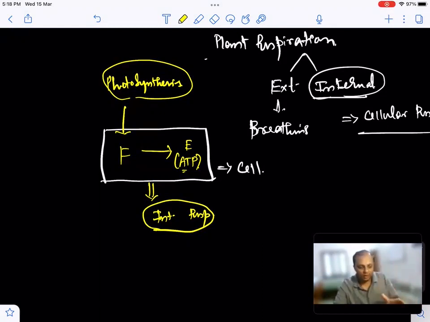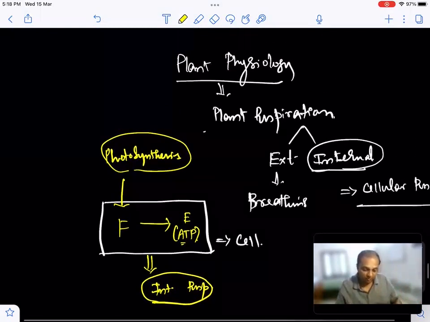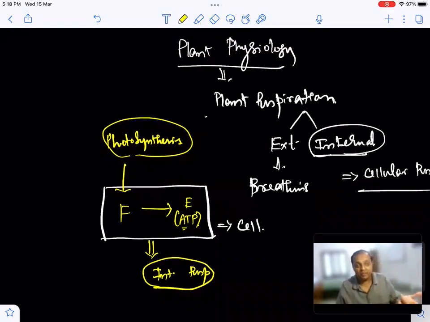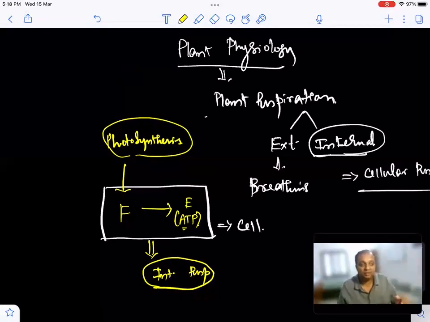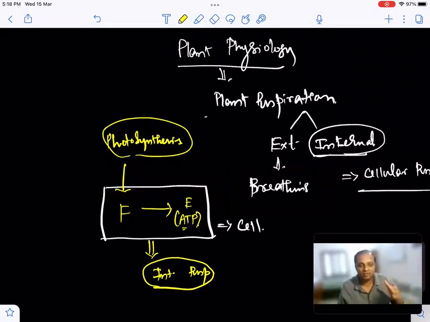As I have said, this is going to be featured in 11th plant physiology. The same set of concepts will be dealt with in the case of a person entering MBBS. So cellular respiration is a metabolic reaction, what we call metabolism. It is universally present in any living organism which requires ATP.